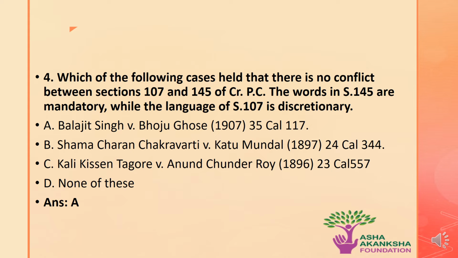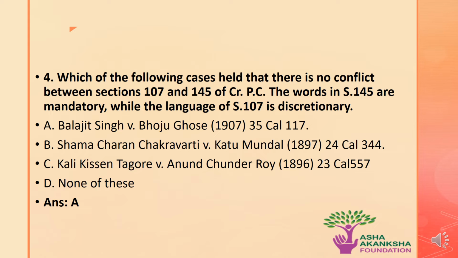Let's now move on to the next question, which is: which of the following cases held that there is no conflict between Section 107 and 145 of CRPC? The words in Section 145 are mandatory while the language of Section 107 is discretionary.